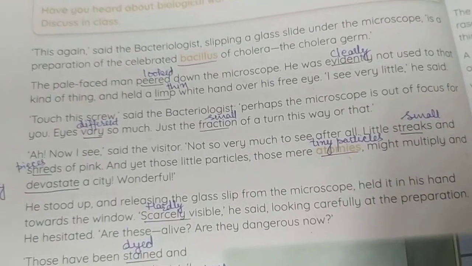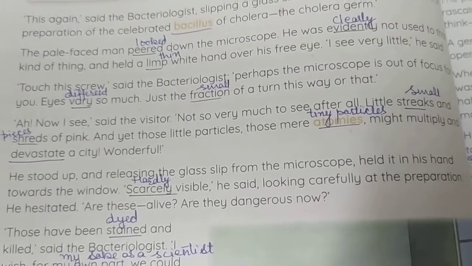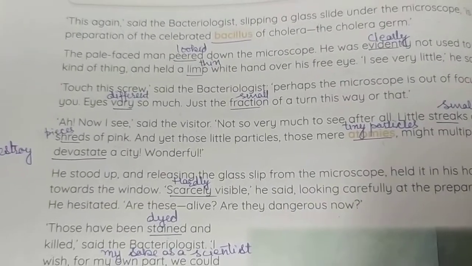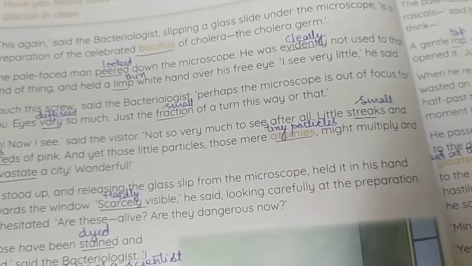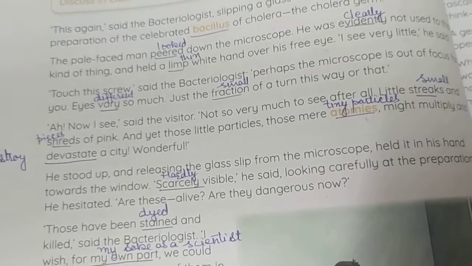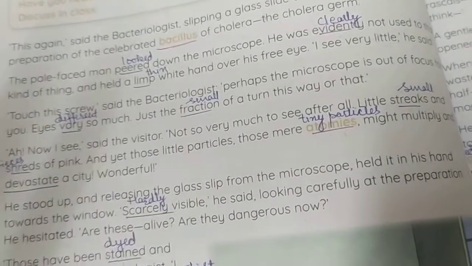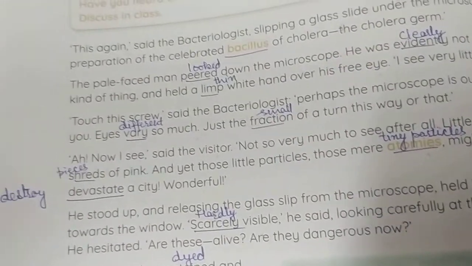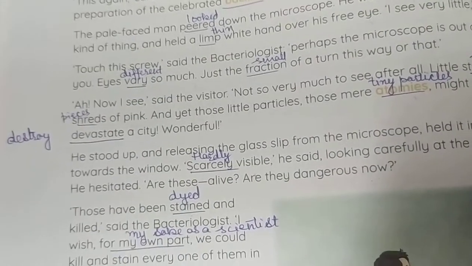"And yet those little particles, those mere atomies, might multiply and devastate a city. Wonderful." Devastate means destroy. Atomies means tiny particles. So the pale-faced man was getting excited to know that because of these tiny particles, a whole city can be destroyed.